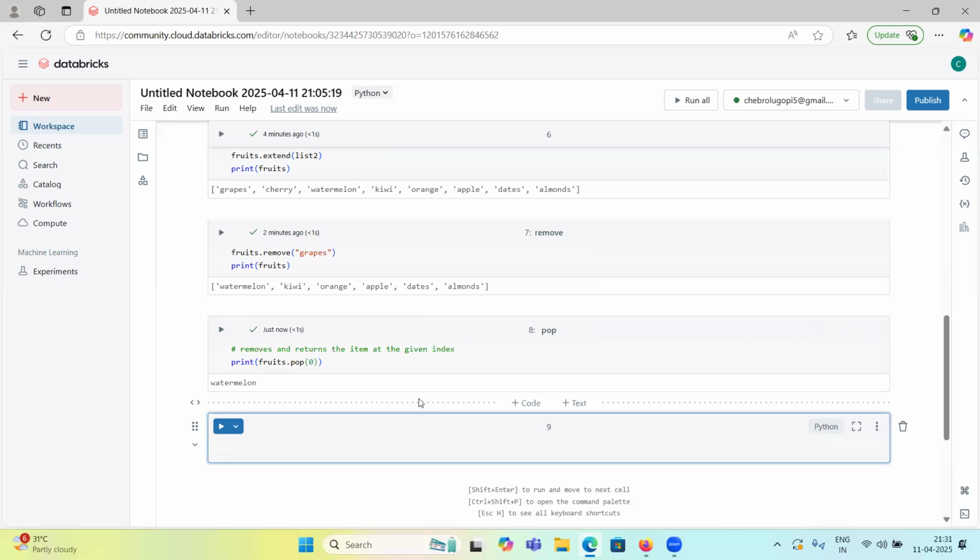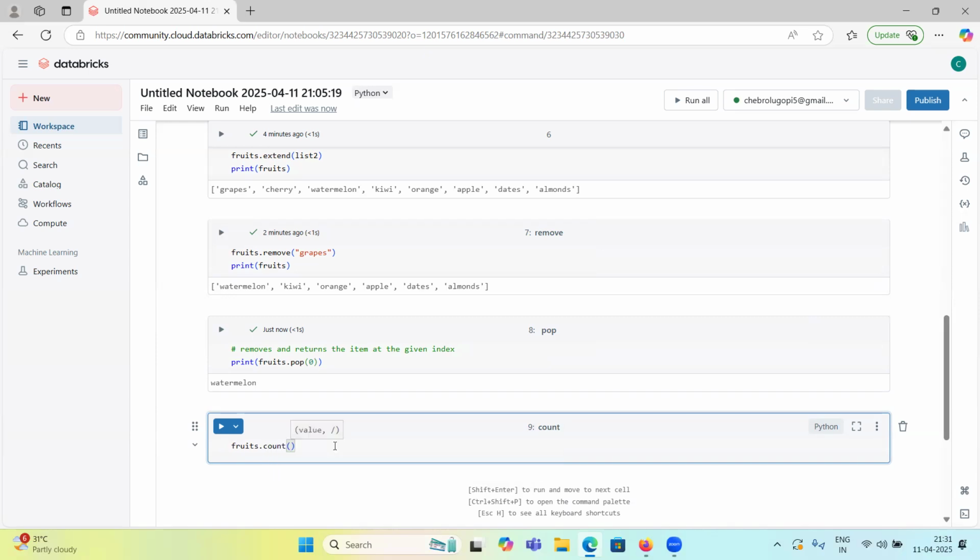What can we do? If I want to count how many times a fruit is repeated, we can use the count function. Fruits dot count.